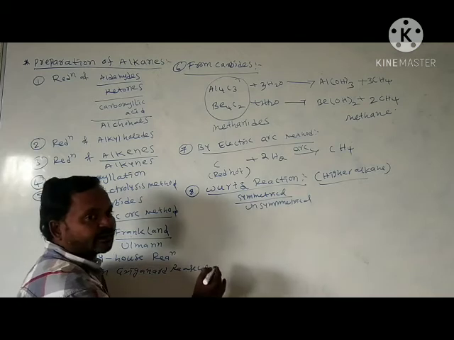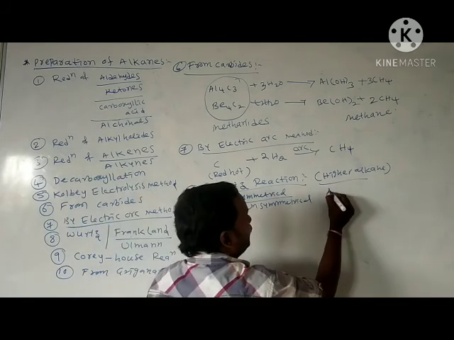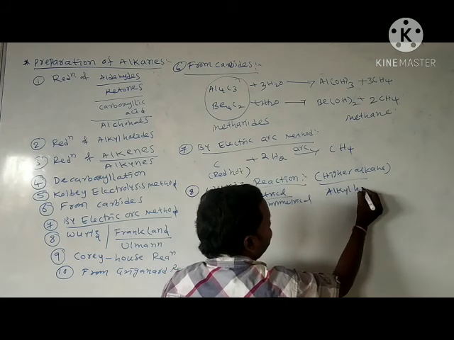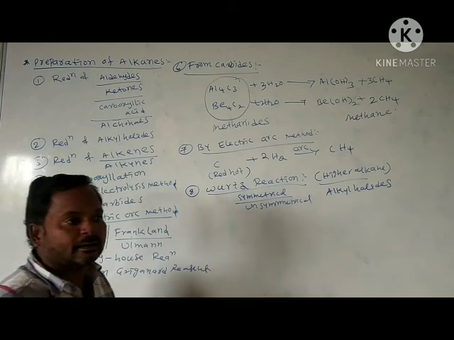First, I am taking the general formula. In the Wurtz reaction, alkanes are prepared from alkyl halides.